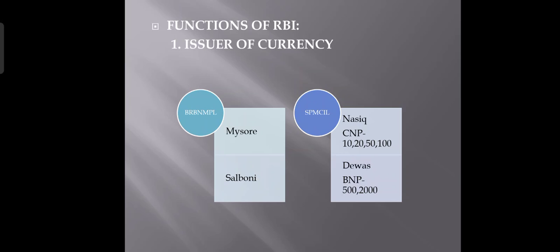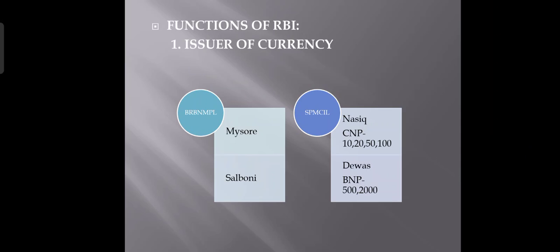In CNP, currency notes of lower denominations like rupees 10, 20, 50 and 100 are printed. In Dewas, BNP, currency notes of higher denominations, which are 500 and 2000, are printed.